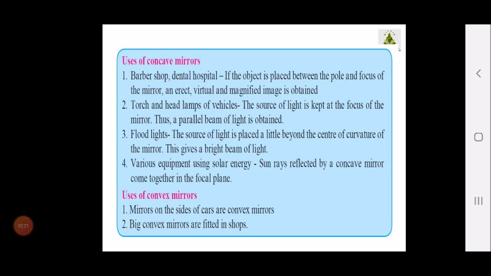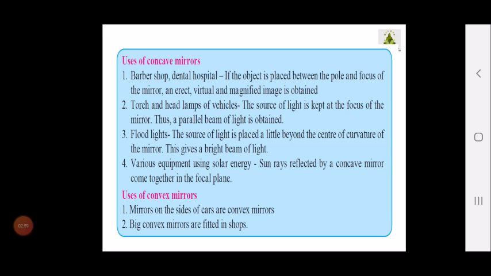Now, various equipment which work on solar energy. Children, in your 10th standard you will have one chapter in which we are going to study how photovoltaic cells work and how solar energy is harnessed for different purposes. But at this stage, understand that the equipment which utilizes solar energy has concave mirrors in it. What happens when the sun's rays get reflected by a concave mirror? They come together to form a focal plane.